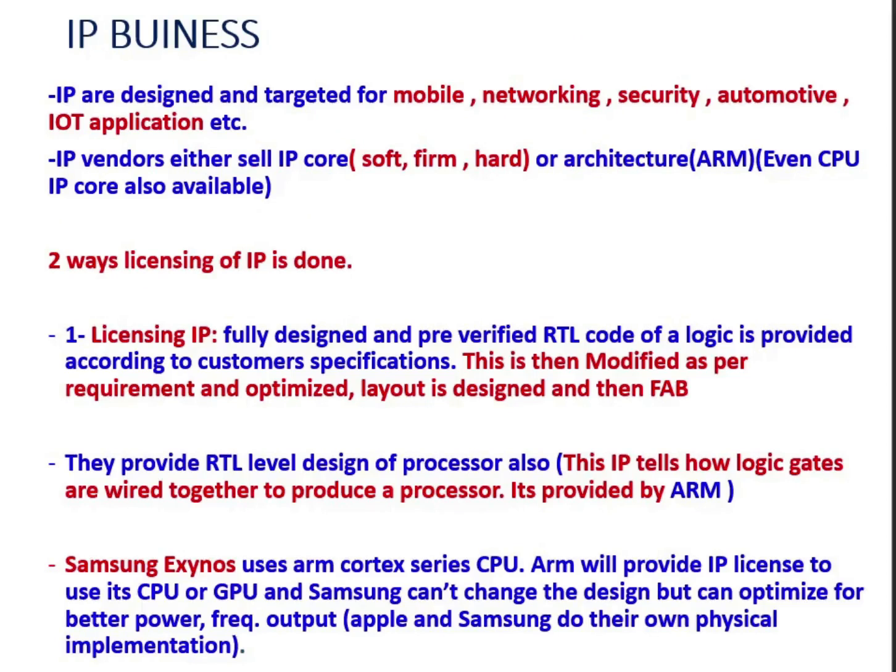Let's understand this IP business, how it works. All this IP means the logic blocks or the transistor layout format. All these IPs are designed and targeted for different applications like mobile, networking, security, automotive, or IoT applications. So these IP vendors sell either the IP core, which means either a soft core, firm core, or hard core, or they will sell the architecture part.